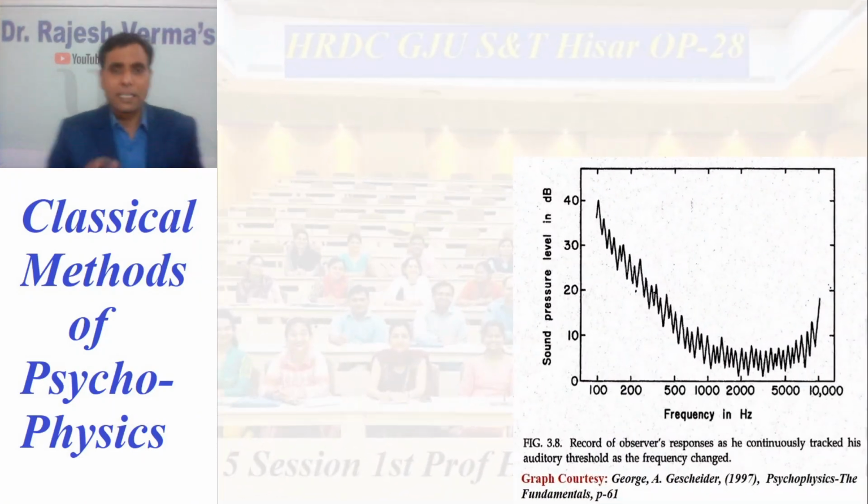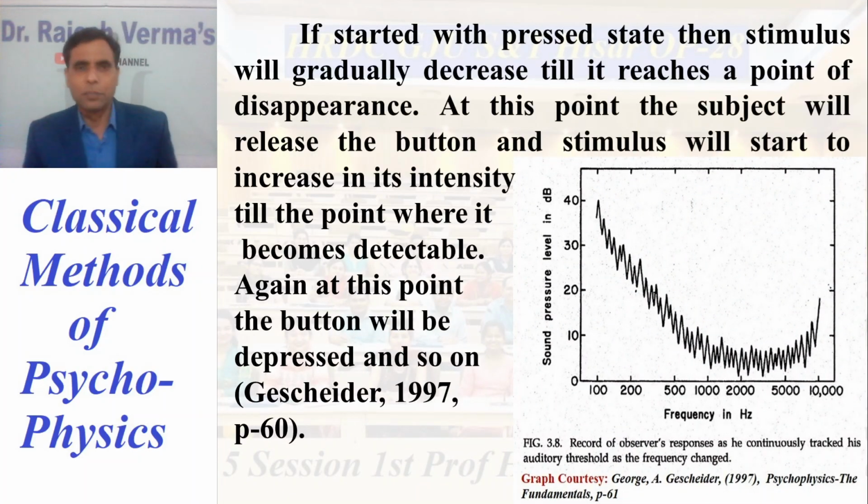And the third technique is an important technique. This is the graphic representation. If we start the experiment with the pressed state, the stimulus will gradually decrease till it reaches the point of disappearance, which I told you. At this point, the subject will release the button, and the stimulus will start to increase in intensity till the point where it becomes detectable. Again, at this point, the button will be pressed, and so on. This way, various trials will be taken and represented in the graph, and you have to calculate the AL or DL as desired by your experiment.